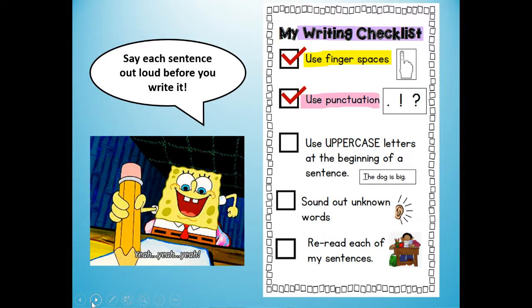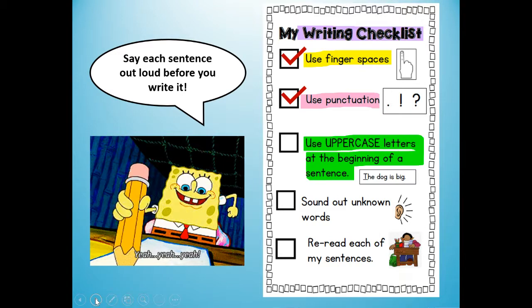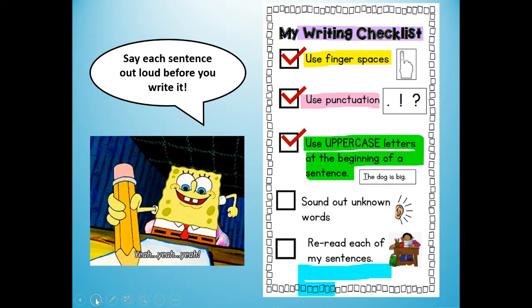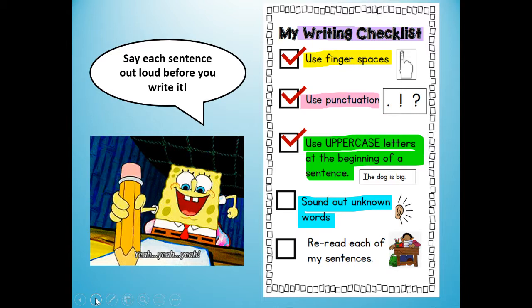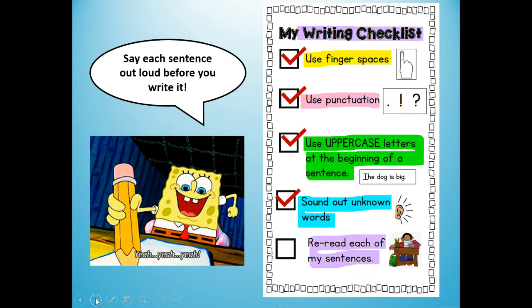Put a period at the end of your sentence. Use uppercase or capital letter at the beginning of each of your sentences. And sound out any unknown words, words you don't know how to spell. Write the sounds you hear. And then my favorite, reread each of your sentences.